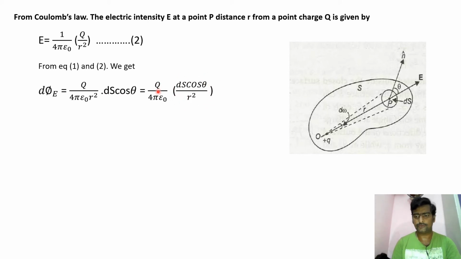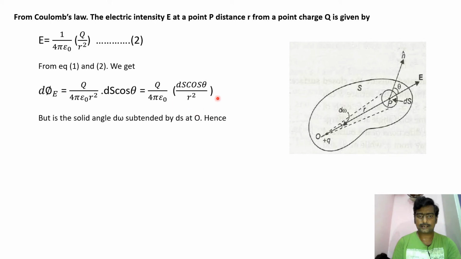In this bracket, the quantity ds cos theta divided by R square is the solid angle d omega subtended at O. That means at the point O, the conical shape has some angle called the subtended angle d omega, so ds cos theta divided by R square equals d omega. This is replaced in equation 3.